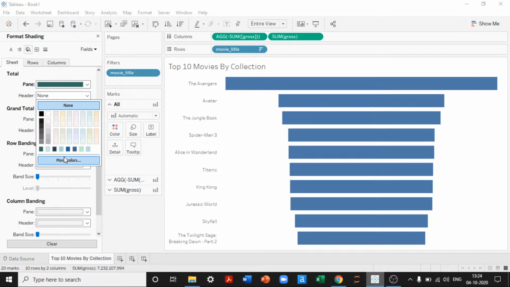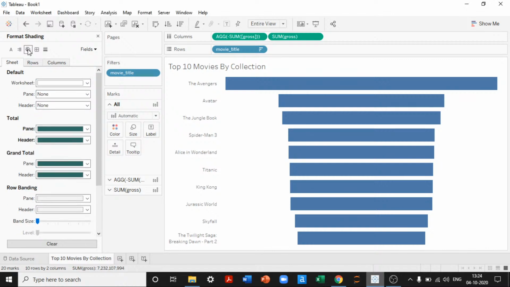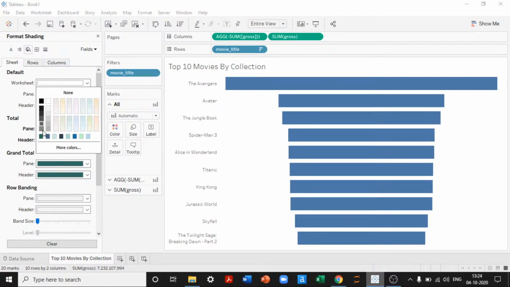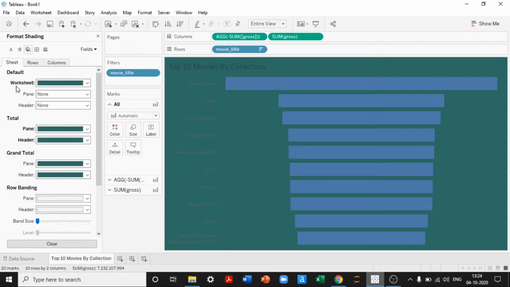The entire sheet has to be in this color. This looks okay, but we need to work on the chart sizes and the colors. We will work on that. We'll have to also work on the font colors here.